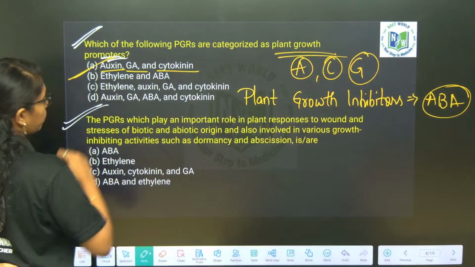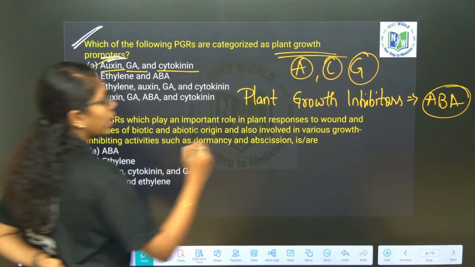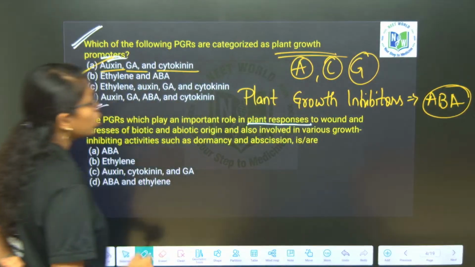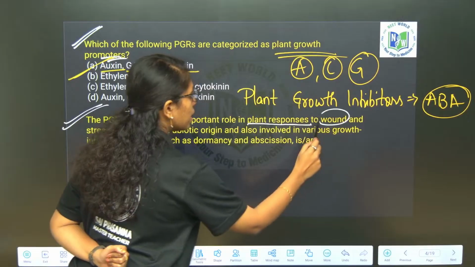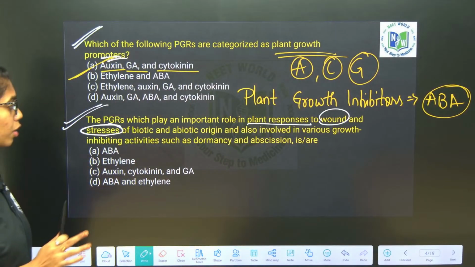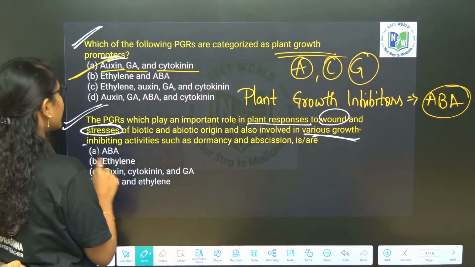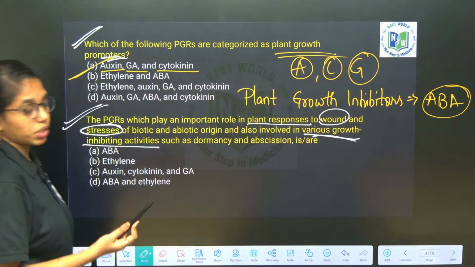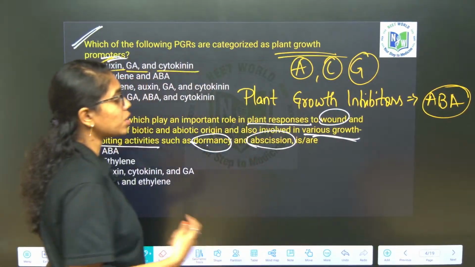The plant growth regulators which play an important role in plant responses to wounds and stress of both biotic and abiotic origin, and also involved in various growth inhibiting activities such as dormancy and abscission. They are called what?